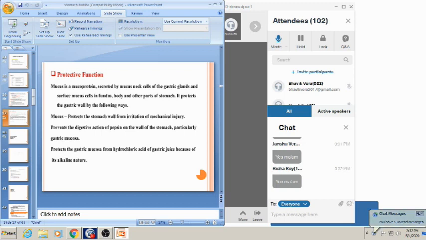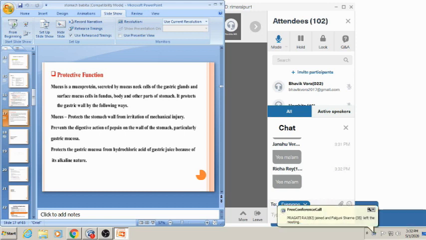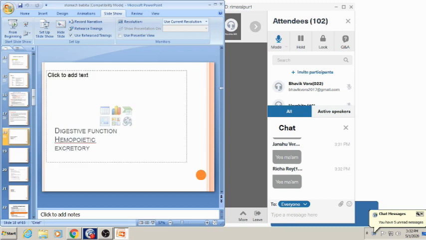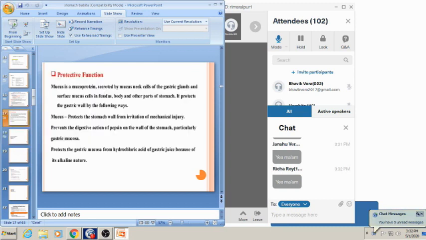It prevents the digestive action of pepsin on the wall of stomach, particularly the gastric mucosa, and protects the gastric mucosa from hydrochloric acid of the gastric juice because of its alkaline nature. So this is the protective function, and bicarbonate, by buffering the acidic environment, also helps in the protective function.